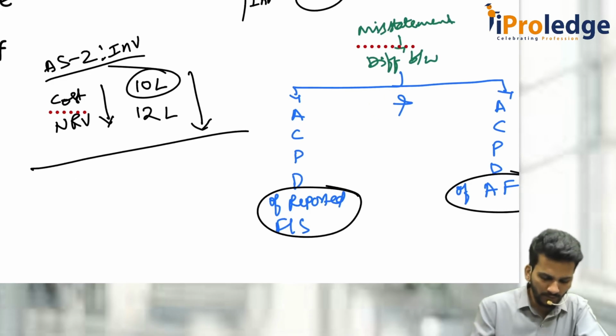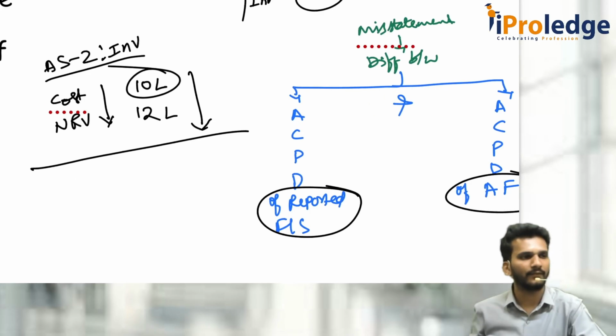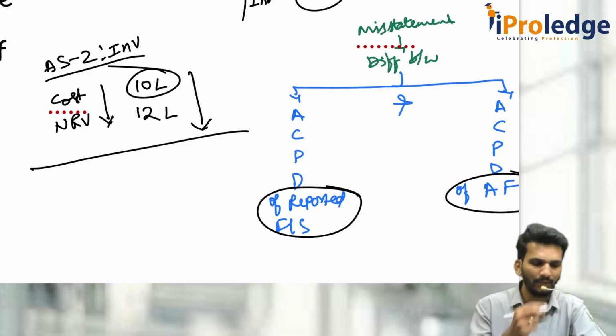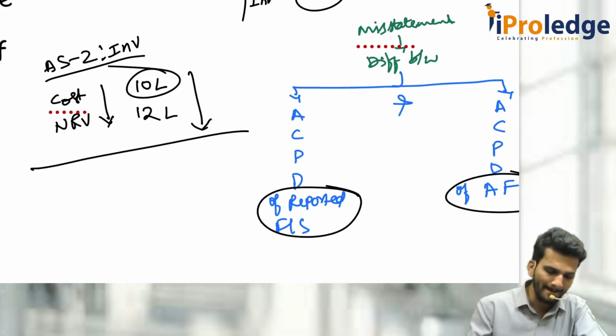Consider, there is one more standard called AS13. What is that? Investment. In simple terms I call it investment.